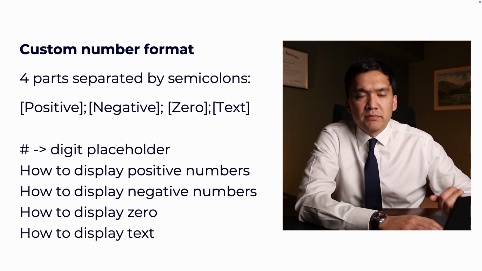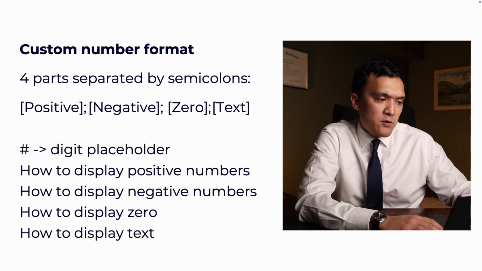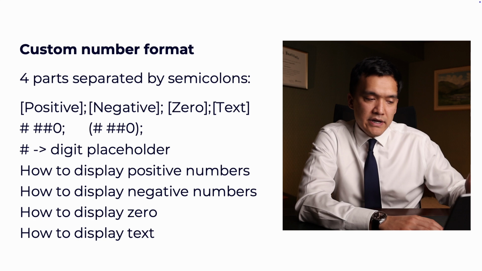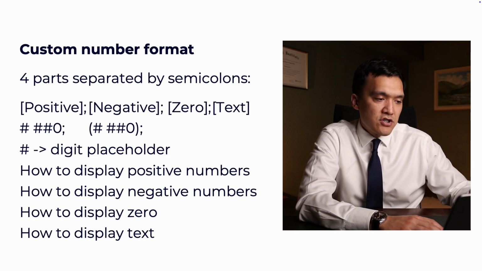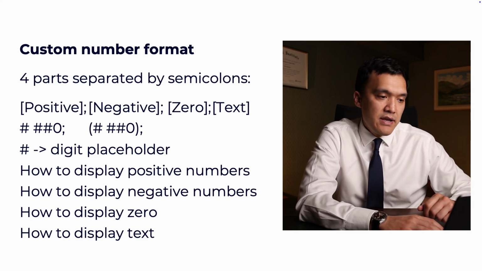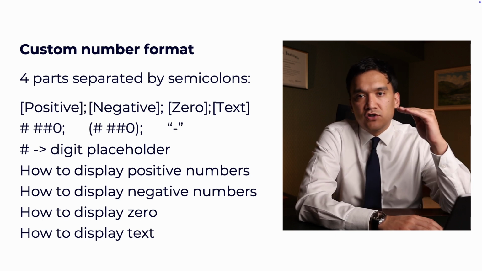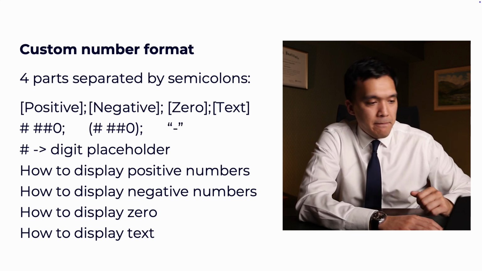Hash represents a digit placeholder. So for positive number, we want it to be hash space hash hash 0. Then for negative number, we want brackets, and inside brackets we want hash space hash hash 0. And for a 0 number, we want it to be shown as just a minus sign.